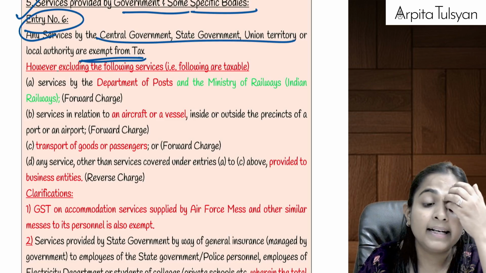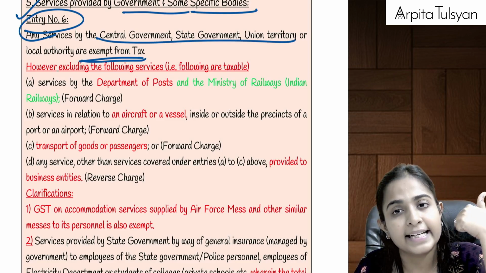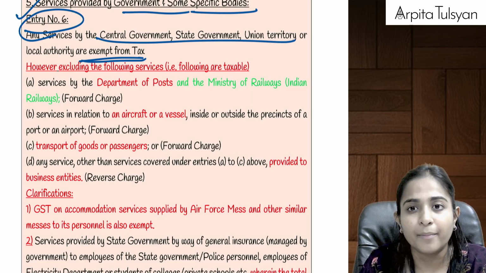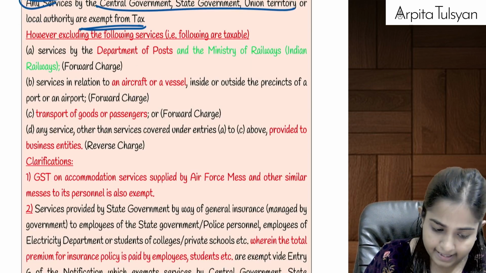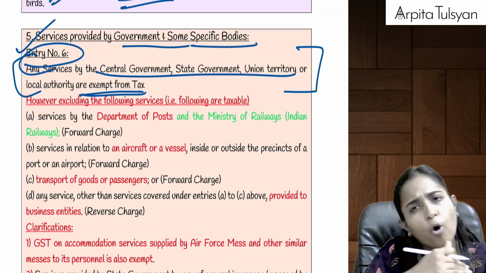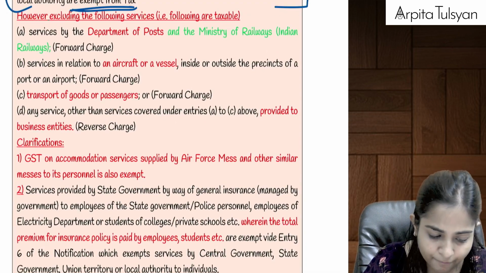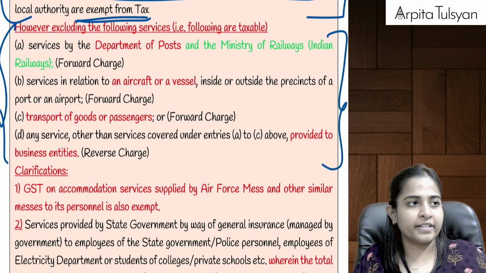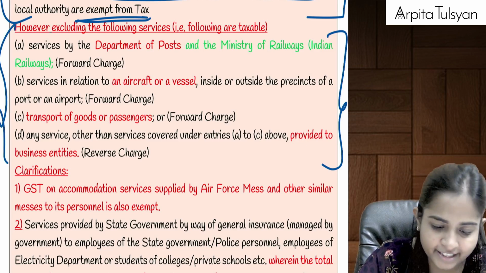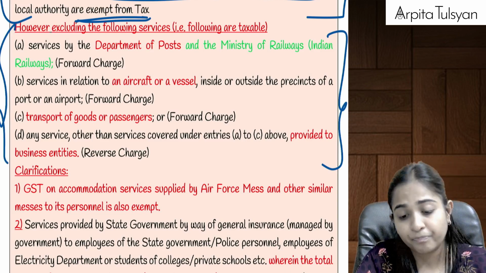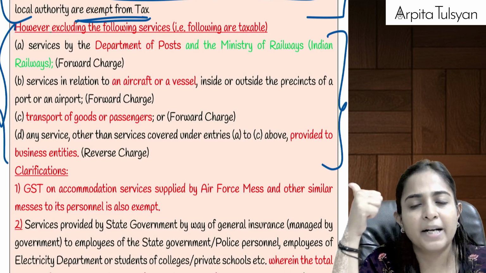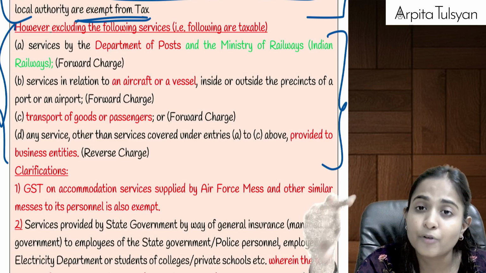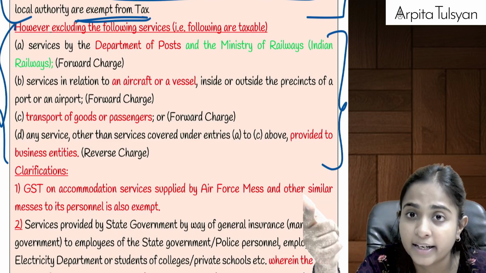Remember, relating to this we had discussed government ITIs in educational services. Government ITIs are nothing but services provided by government, so that will be exempted from tax. The first thing that they have told is all the services provided by government are going to be exempt from GST, but 4 are put in exception. Which 4 services are put in exception? Few of them we have already studied when we were doing the reverse charge mechanism chapter. First one is any services by Department of Post and Ministry of Railways. This is not going to be exempted. This is going to be taxable, and that too under forward charge.